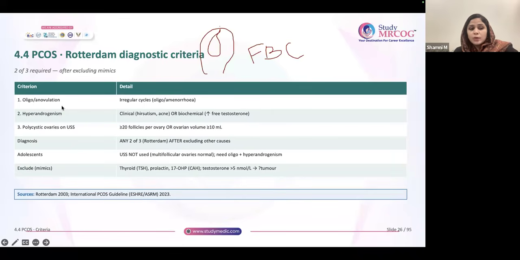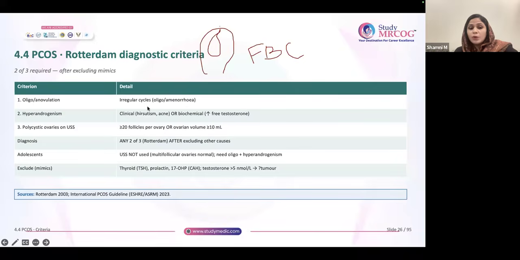Oligo or anovulation, which means that the patient is having irregular periods. Hyperandrogenism, it can be clinical like hirsutism or acne, or biochemical like increase in testosterone. And the ultrasound is showing polycystic ovaries. So earlier it said more than or equal to 20 follicles per ovary, or ovarian volume more than or equal to 10 ml. This whole thing is the Rotterdam criteria.